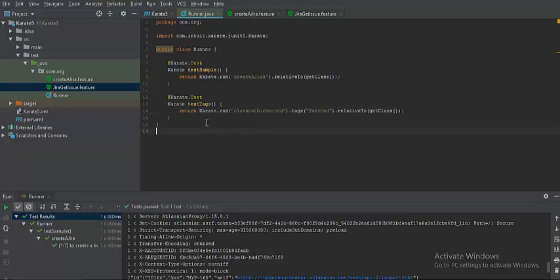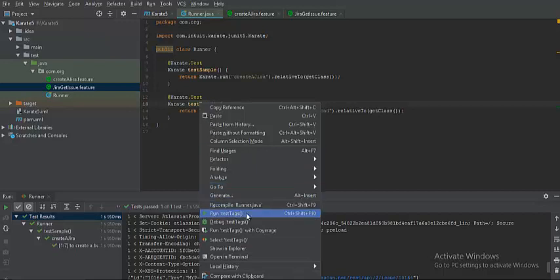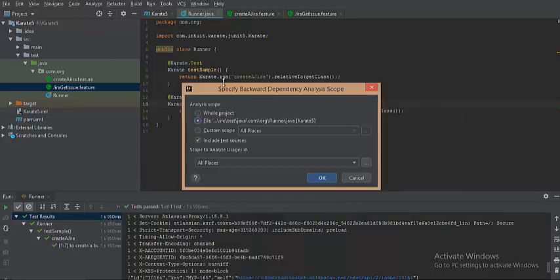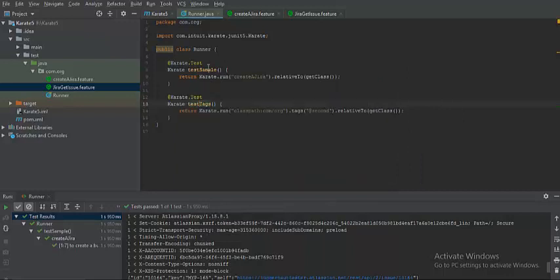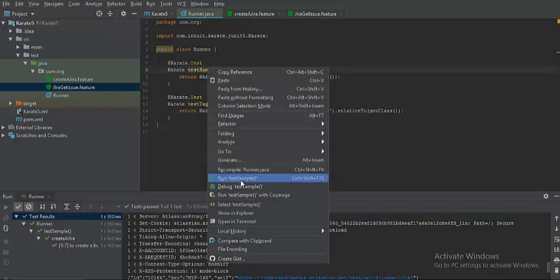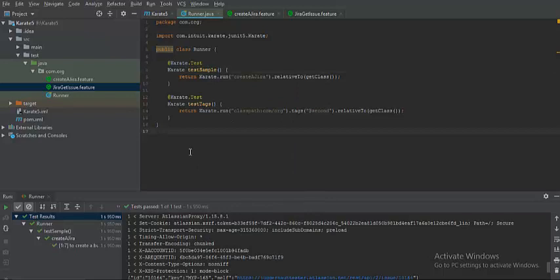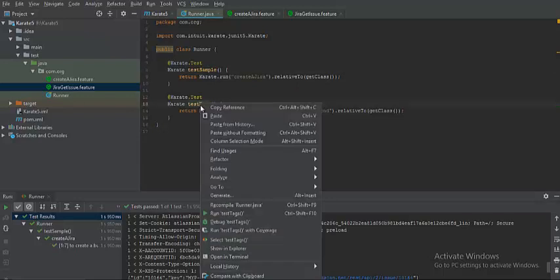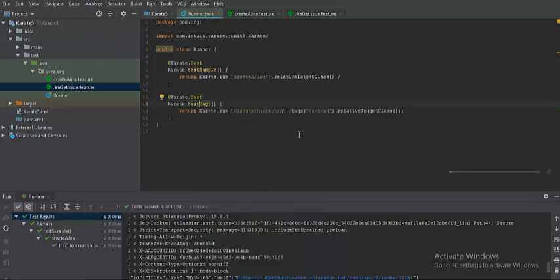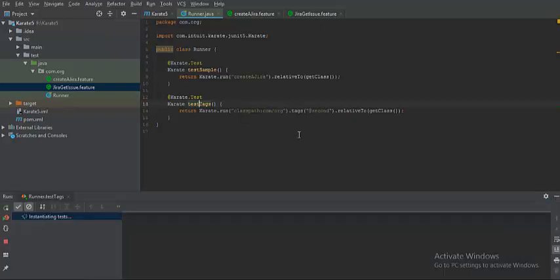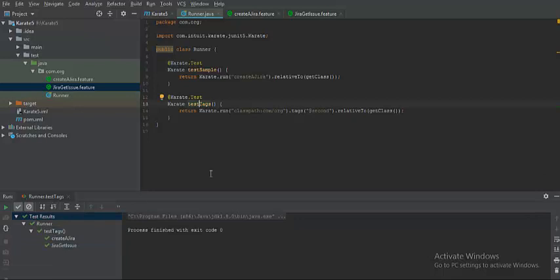So let me just run this, guys. Let me run this method. As I told you, you can just click on this individual method. If you see, there is an option called run test tags, and on the other hand, if I want to run test sample alone, I can do that as well, run test sample. This is the beautiful feature that JUnit 5 has, which JUnit 4 did not have. So let me quickly validate this method, because we have already seen that test sample passed, and now let's see how test tags goes. We'll see whether it picks two files or not.